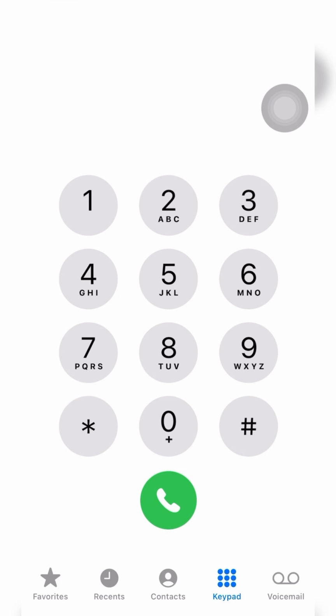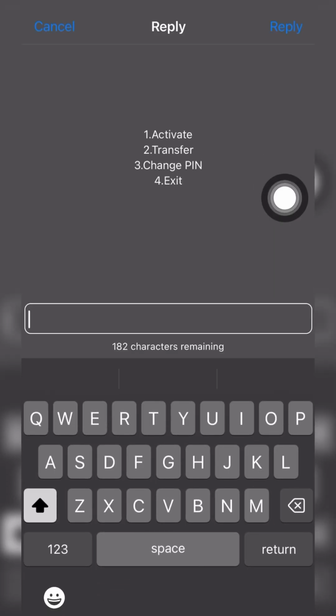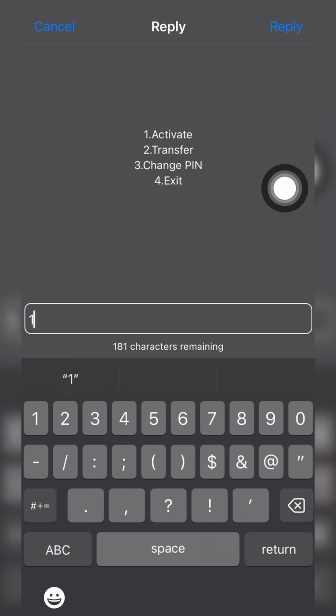In case you want to share your airtime with other people, just dial *198#, and then you call. I want to make this video simple, so I'll just tell you what to do. In case you've not activated, first you need to activate, so choose option 1 to activate it. After that, you'll be told to choose a PIN, and then you move on. In case you've already activated it, just choose option 2 to proceed with the transfer.